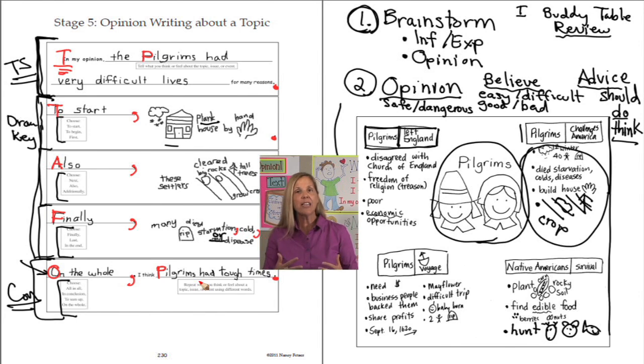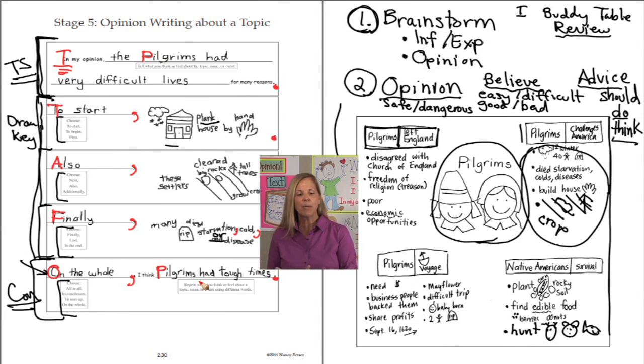This activity that we just did was for a topic. I walked through the whole process in which you went from brainstorming after a unit of study so that you could have a brainstorm for informative explanatory as well as opinion writing. We use the brainstorm to help us form opinions, to say what we believe or to give advice about different topics we learned in that unit of study.